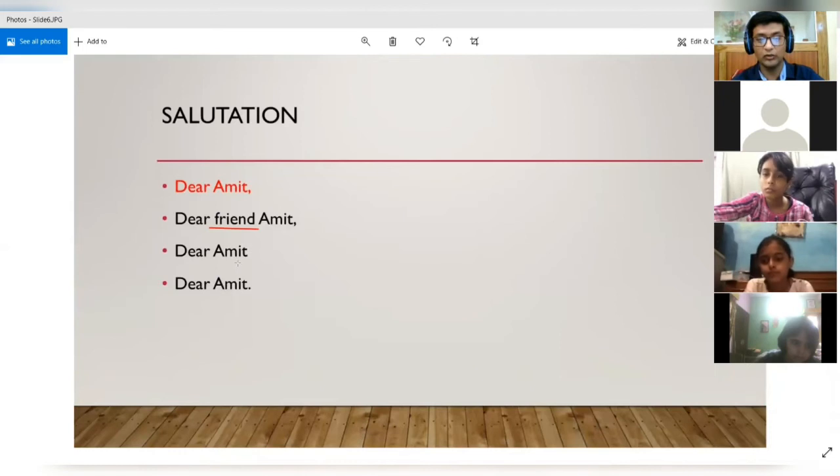You can see in the third example, after dear Amit, there is no comma, but a comma was required over there. Then if you see the last one, dear Amit, and there is a full stop. In this case also, a full stop was not required, but a comma was required. So this was also a mistake that many of you made.